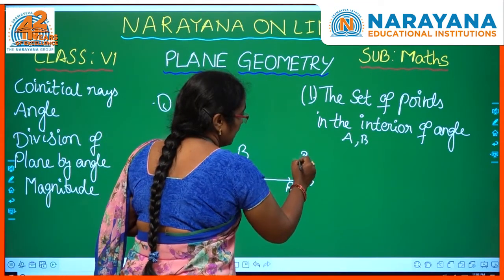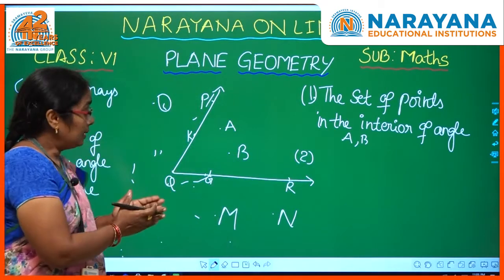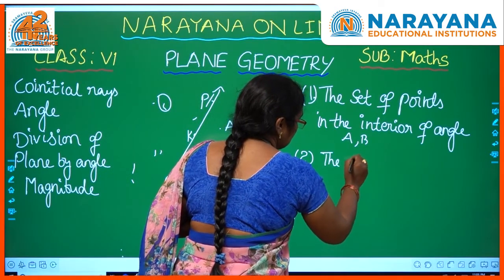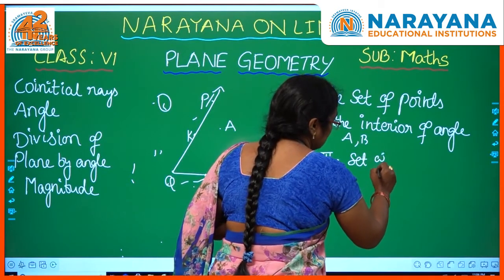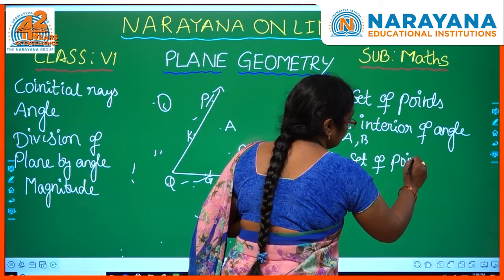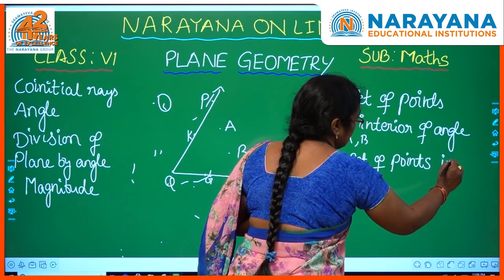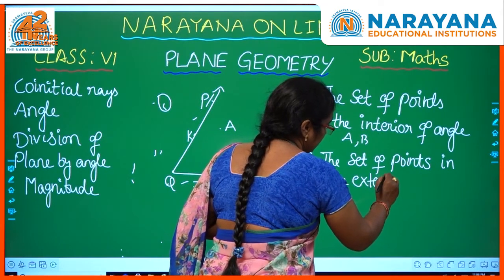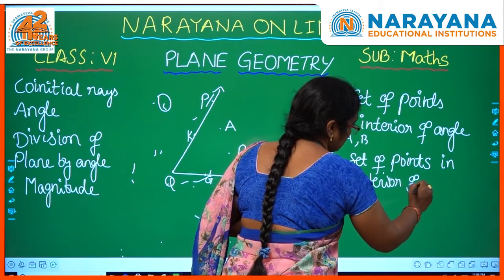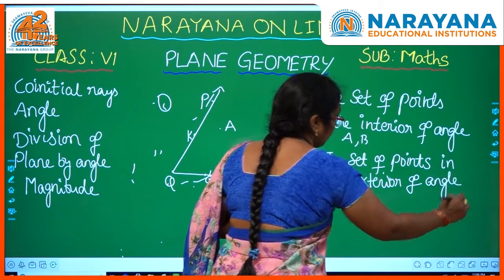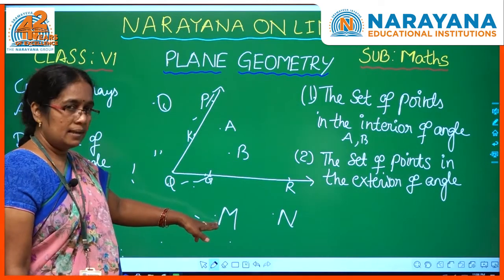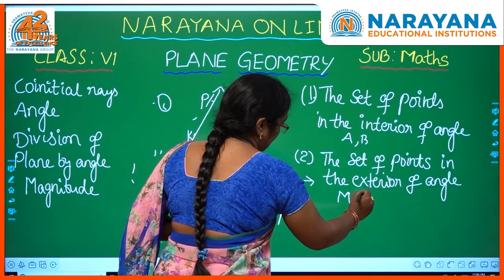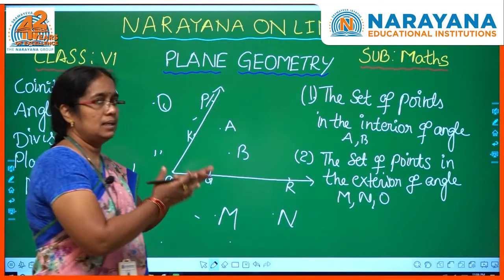Okay. Now if you look at the second one, the set of points in the exterior part. So what are the points in the exterior of the angle here? We have M, N and O. Points M, N, O. These are the points which are in the exterior part of the angle.